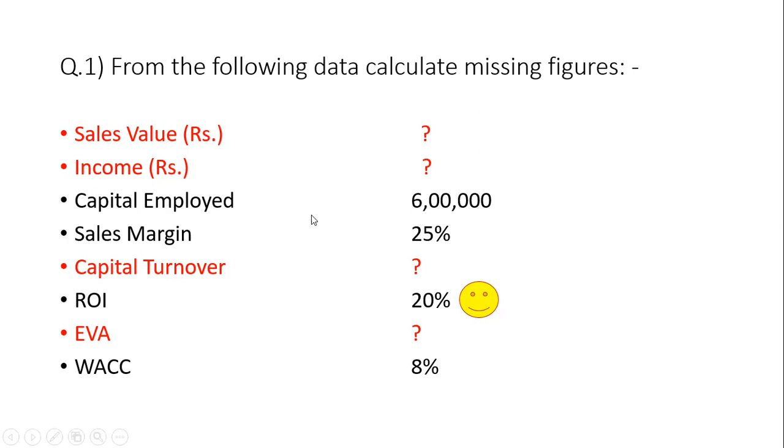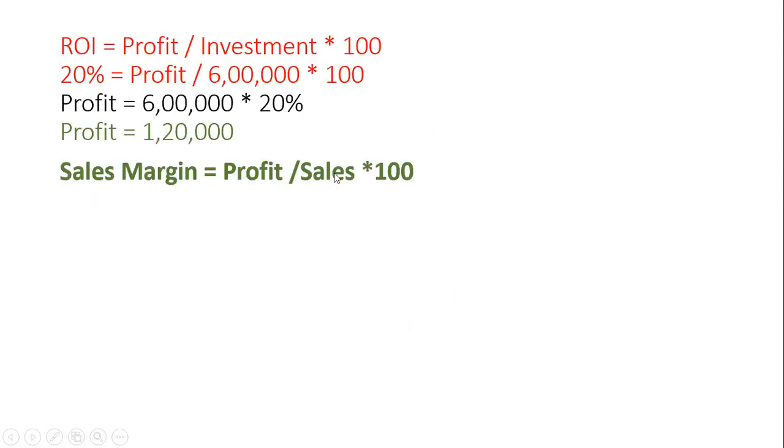Tell me in the chat box, what is the sales value if the income you have calculated is a profit of 1,20,000 and the sales margin is 25%. 25% sales margin is equal to 1,20,000 upon sales into 100. What is your answer? Sales value. Quickly write in the chat box.